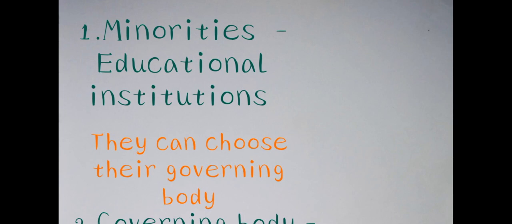Governing body means managing body or management. They are free to choose the management board or governing body. This is the right of the founders to choose their governing body or management board.